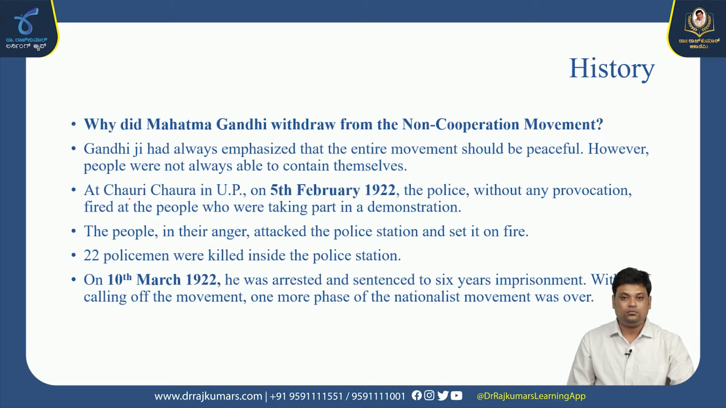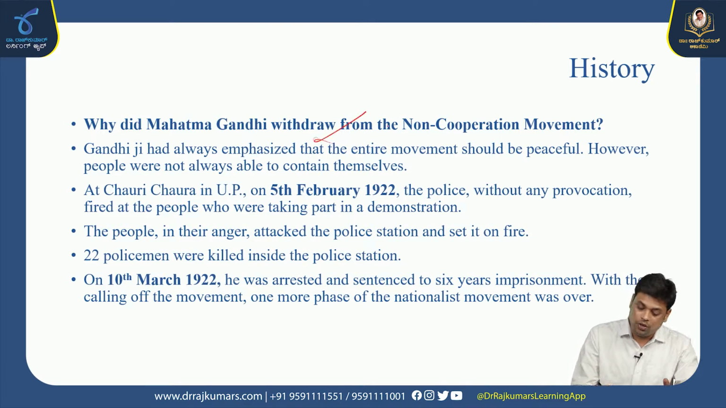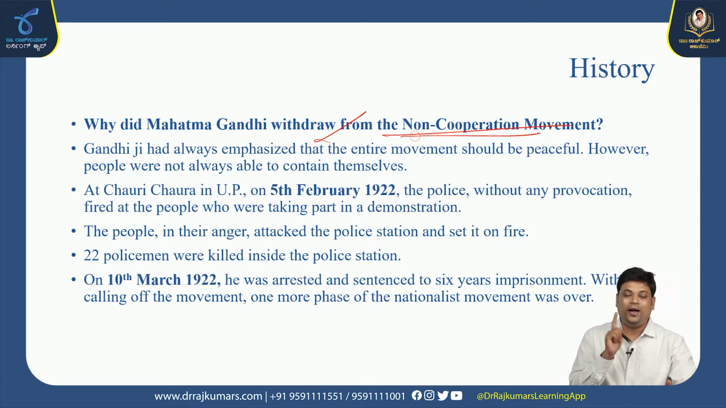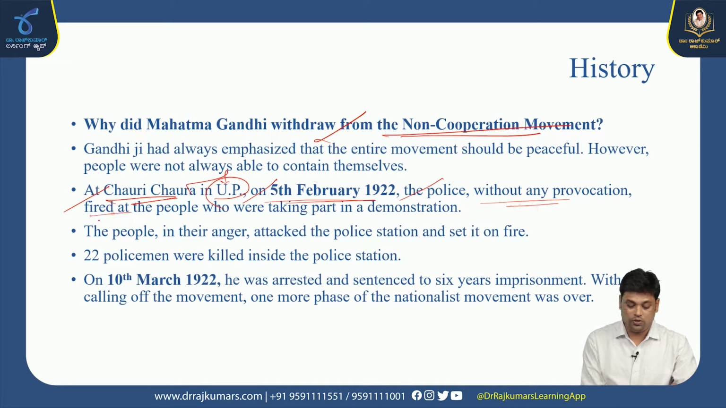Everything was fine. But all of a sudden, Mahatma Gandhiji withdrew the non-cooperation movement. Why did Gandhiji withdraw it? There was an incident popularly known as the Chauri Chaura incident. The entire movement was called off by Mahatma Gandhiji because Chauri Chaura is a village in Gorakhpur, Uttar Pradesh. On 5th February 1922, the police, without any provocation, fired at all the people who were taking part in the demonstration. The people, in their anger, attacked the police station and burnt alive 22 policemen.